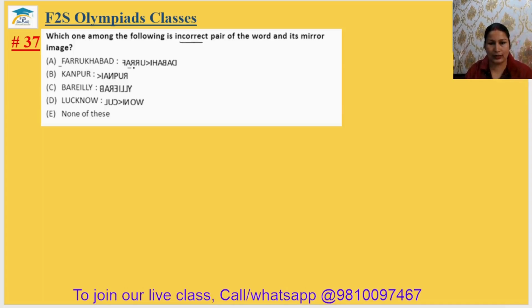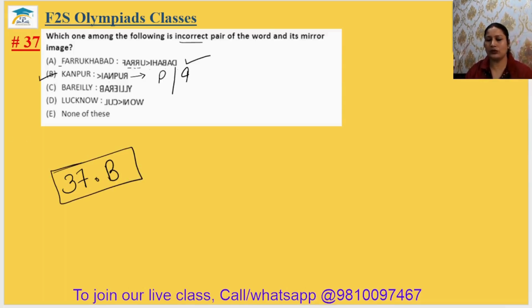F correct है, A correct है, R correct, U does not show any change, K correct, H correct hai, A won't show, okay, B will show, A will show, and D will show. It is the correct pair. K correct, A correct, N correct, P will show the mirror image. It should be like this after mirroring. Option B is the incorrect one. 37th answer will be option B.